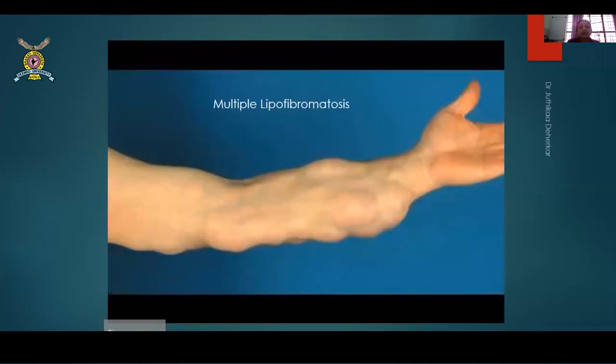So now this is multiple lipofibromatosis. So now you'll tell me why. Once you say it is lipomatosis or lipofibromatosis, trust me, they're almost one and the same when it comes clinically to operate. The only thing is that in lipofibromatosis there is a little fibrosis, so these are a little more firm rather than soft.